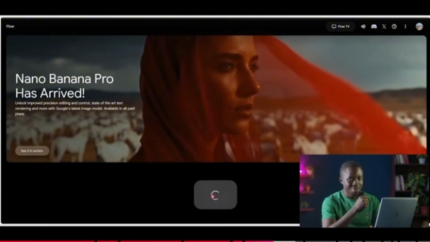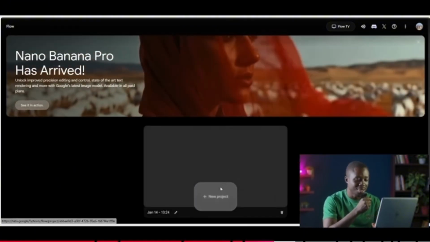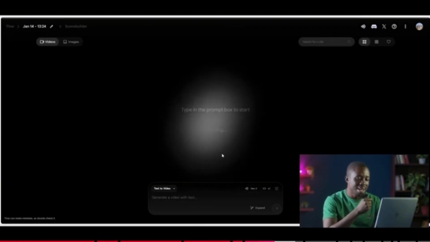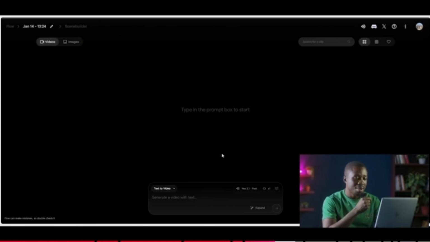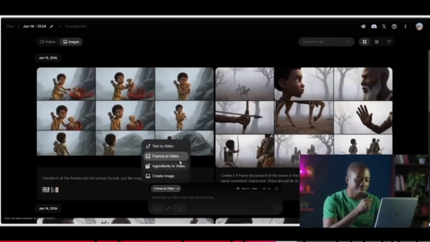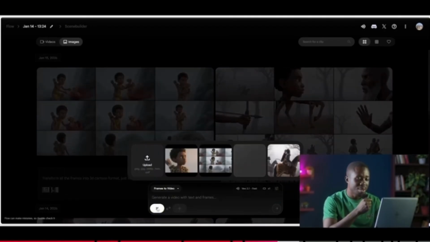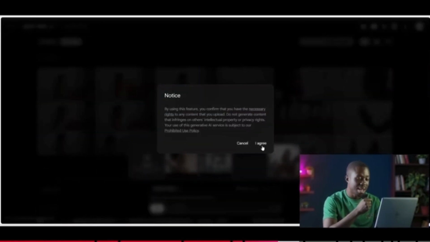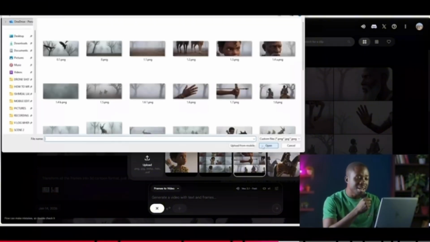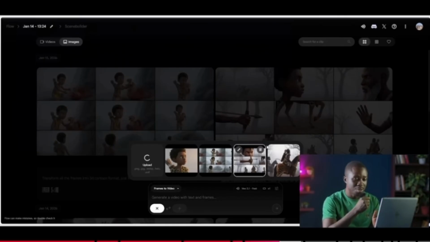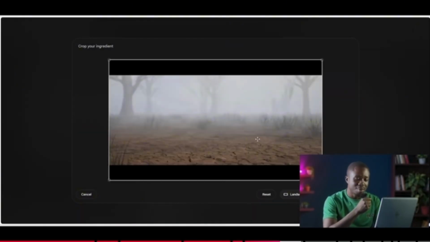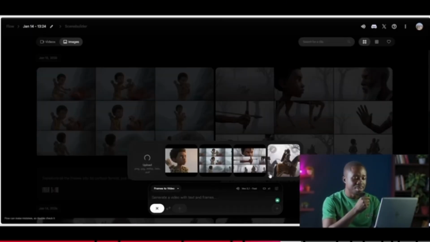Don't worry about naming the project for now. We are just here to create that particular shot that we want. So if you look down here, currently it is on text to video, but we are going to change it to frames. We click over here and then we can change it to frames to video. Remember, we want to use several frames. So the first one here, we click on this plus and we click on upload. It's going to warn us. We say agree. And then we are going to select the first image, which is the empty part where the animals are not in shot. So we select that and then we click on crop and save, and then it comes in.